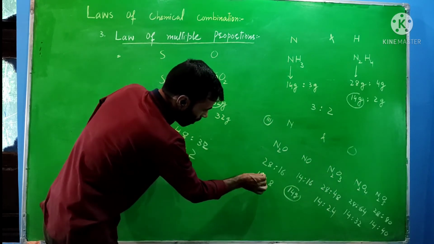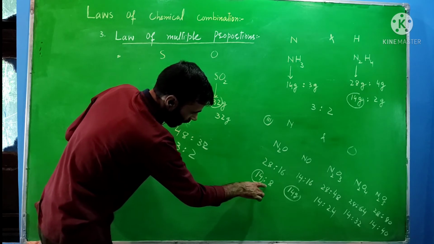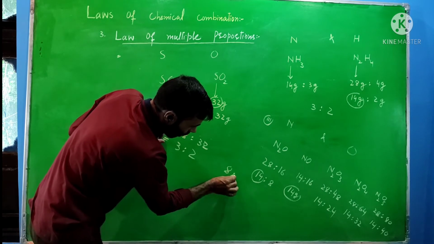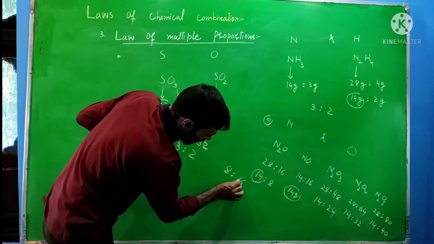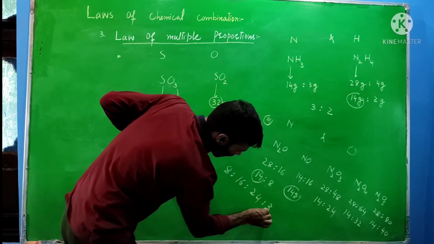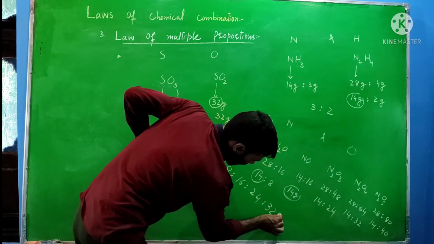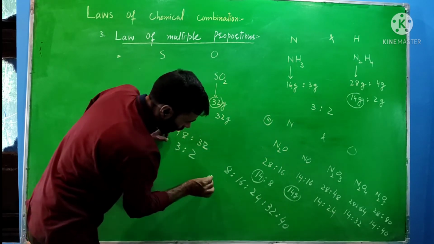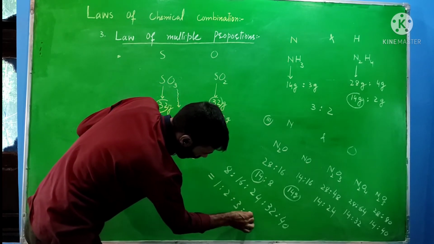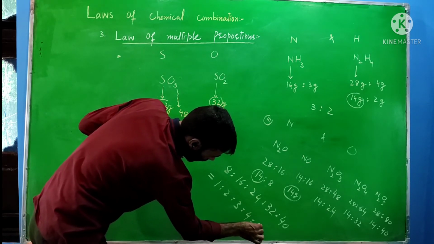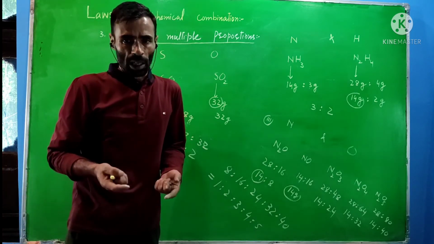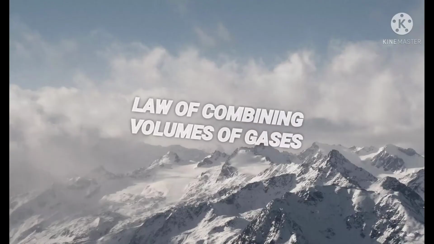So the ratio, with the fixed mass of nitrogen, of the oxygen within these compounds is equal to 8 within this and 16 within this, after that 24, and within this one 32, and within this, 40. So this ratio is simply 1:3:4:5. Each one divided by 8 gives us this ratio, and this ratio is the smallest, simplest whole number ratio.